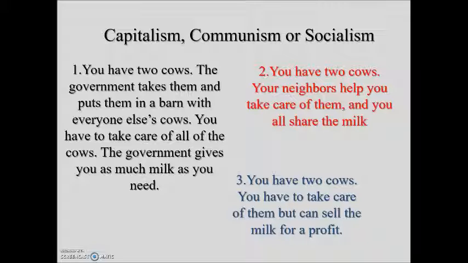Example 1 is socialism. There is government ownership of the cows in this example, so this is going to be socialism. Number 2 is going to be communism, where the means of production are owned by the community. In this example, the cows are the means of production. Example 3 is capitalism, because you can sell the milk for a profit.